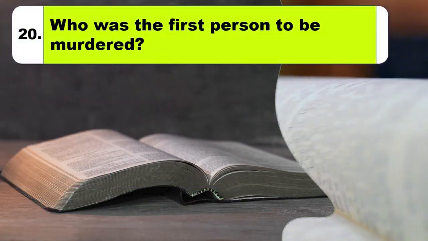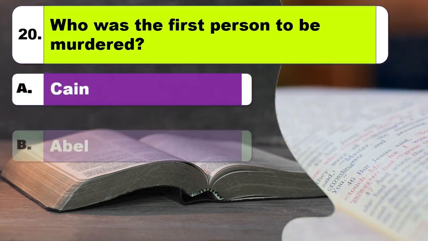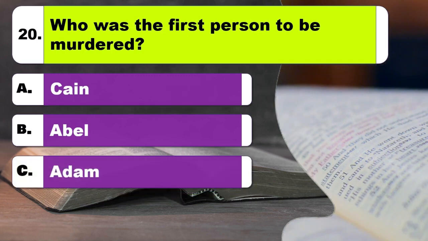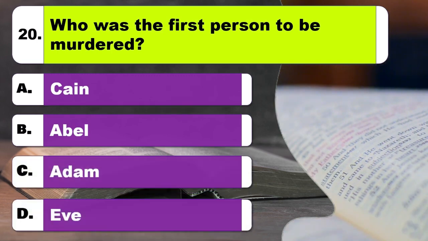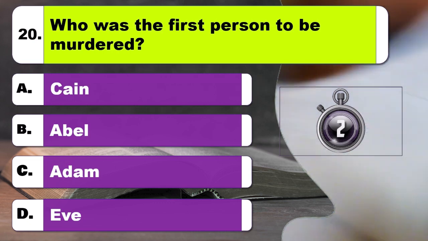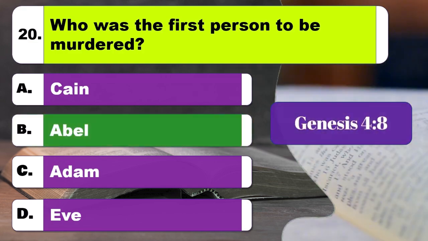Question 20. Who was the first person to be murdered? Option A, Cain. Option B, Abel. Option C, Adam. Option D, Eve. The right answer is option B, Abel.